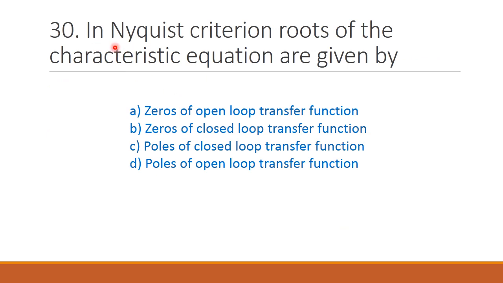Next question. In Nyquist criterion, the roots of the characteristic equation are given by option A zeros of open loop transfer function, option B zeros of closed loop transfer function, option C poles of closed loop transfer function, option D poles of open loop transfer function. The correct answer is option C, poles of closed loop transfer function.